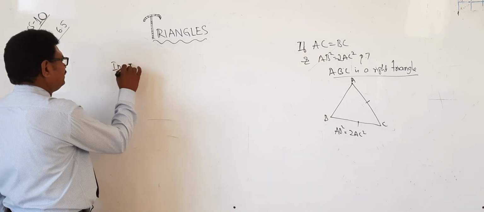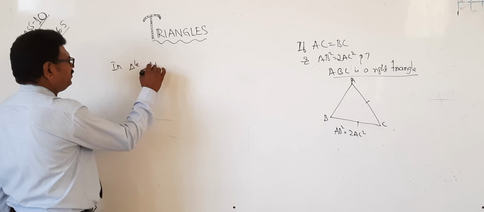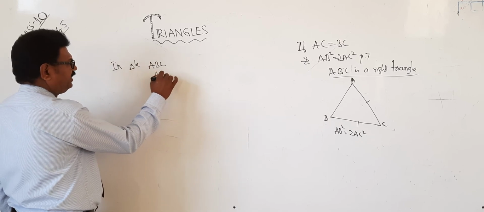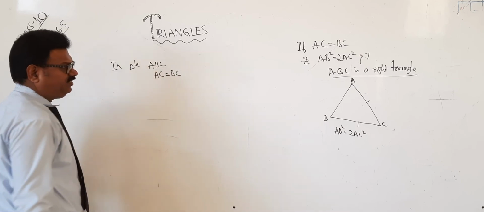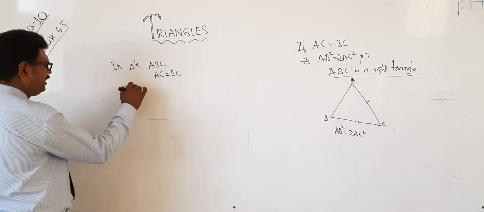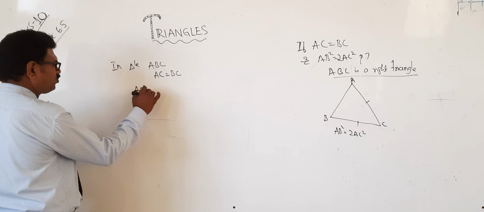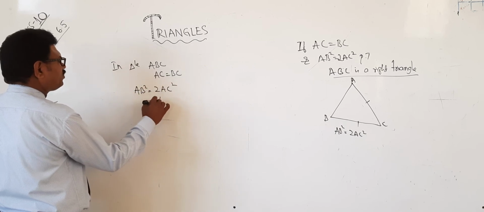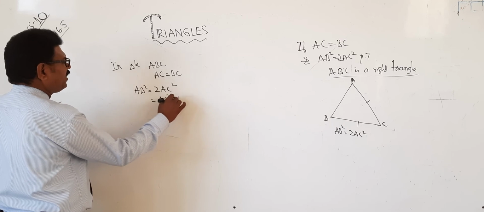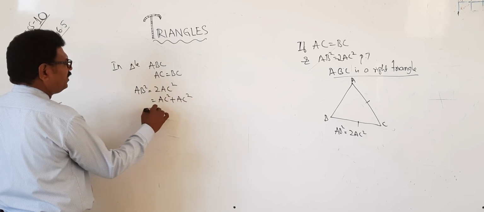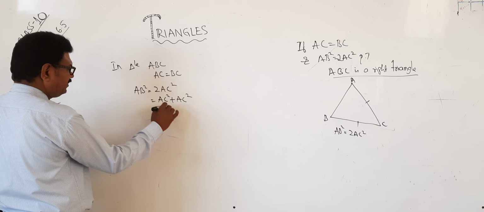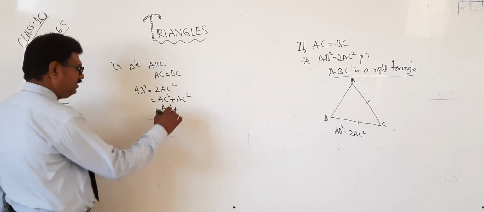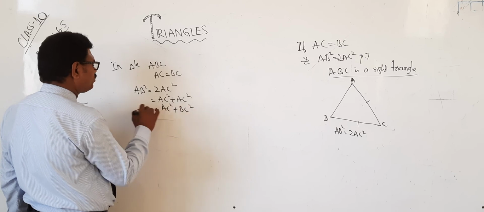Right, take down. In triangle ABC, AC equals BC, and he has given AB square equals 2AC square. 2AC square is AC square plus AC square. So AC square as it is, but AC is also equal to BC, so BC square.